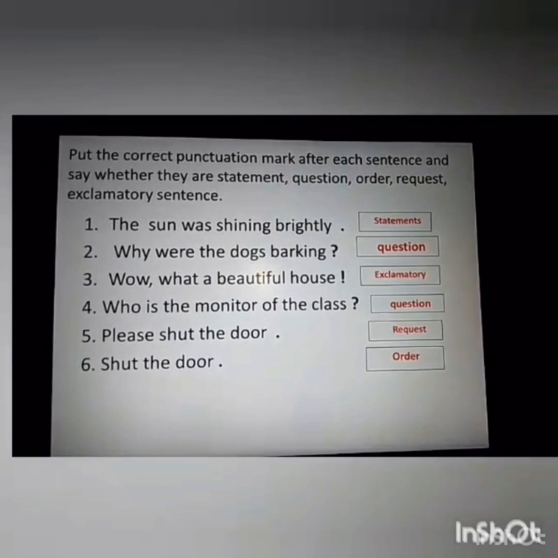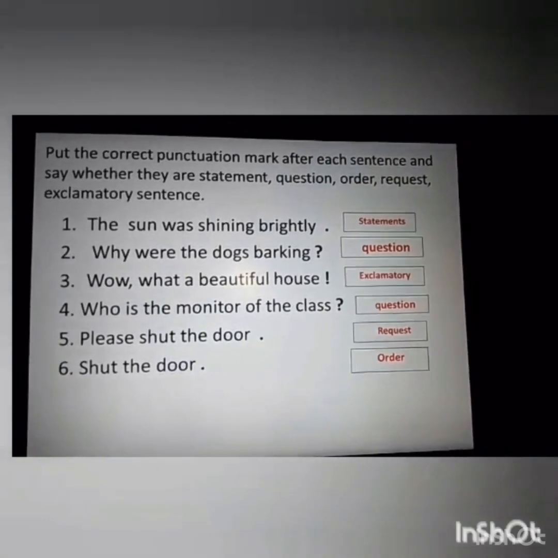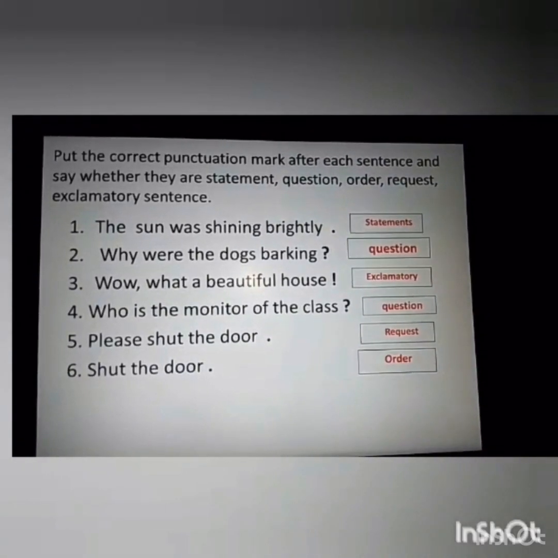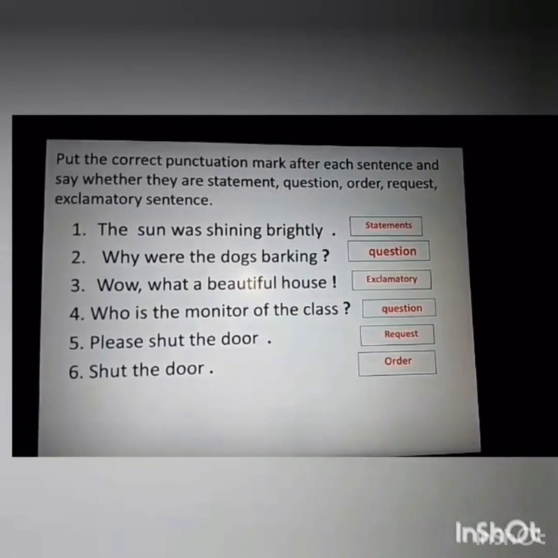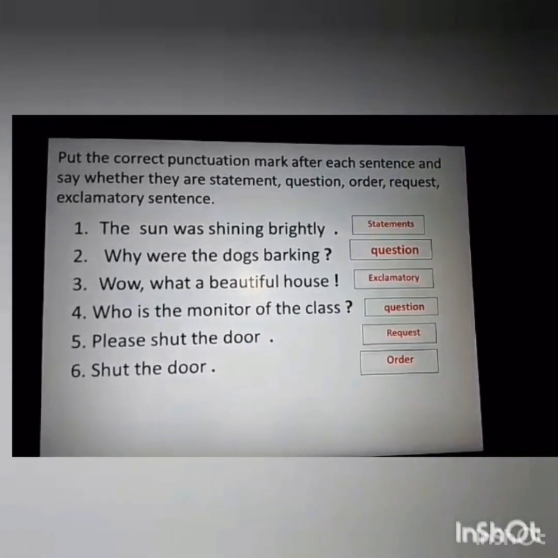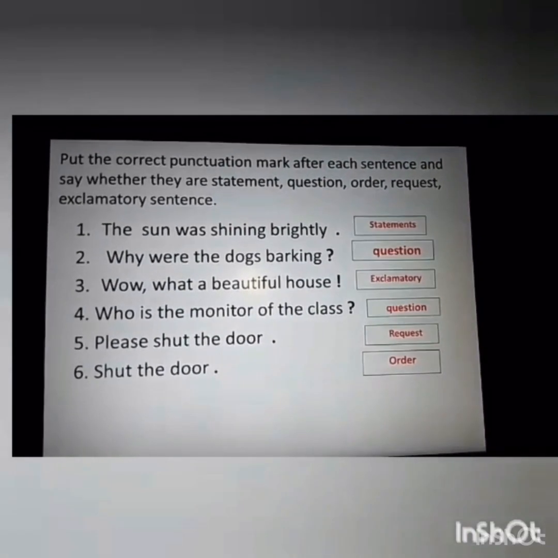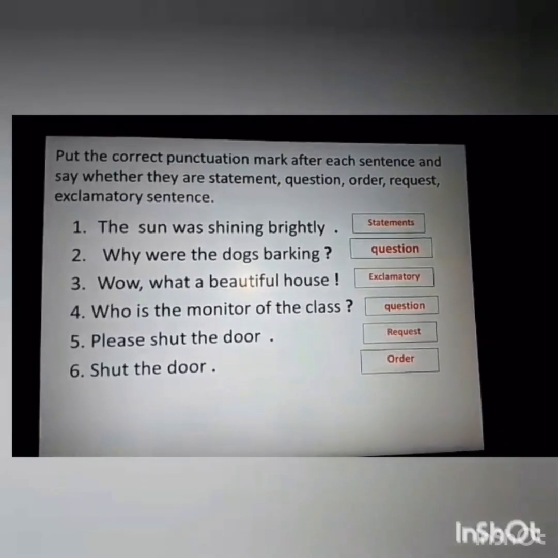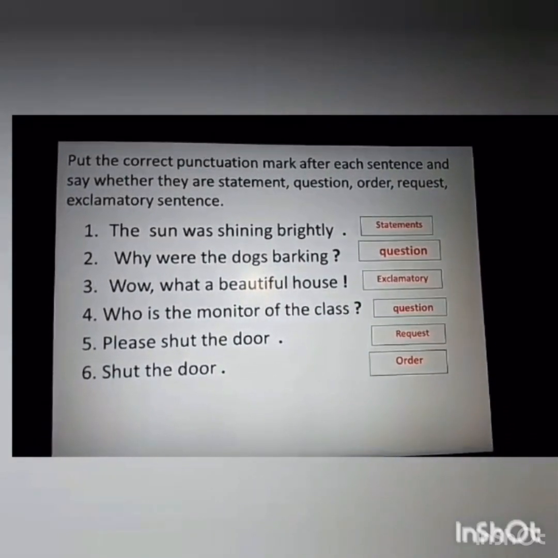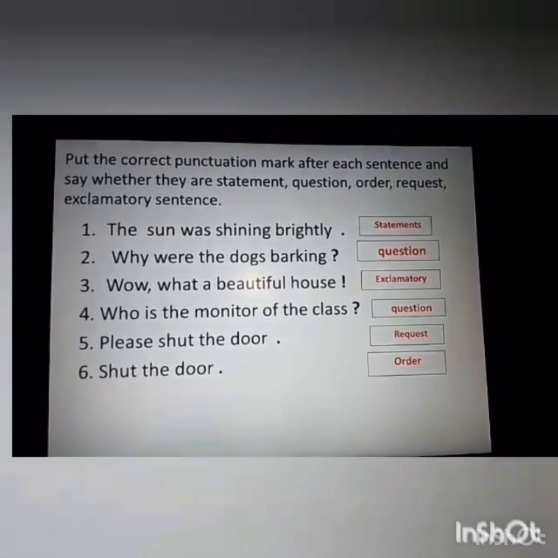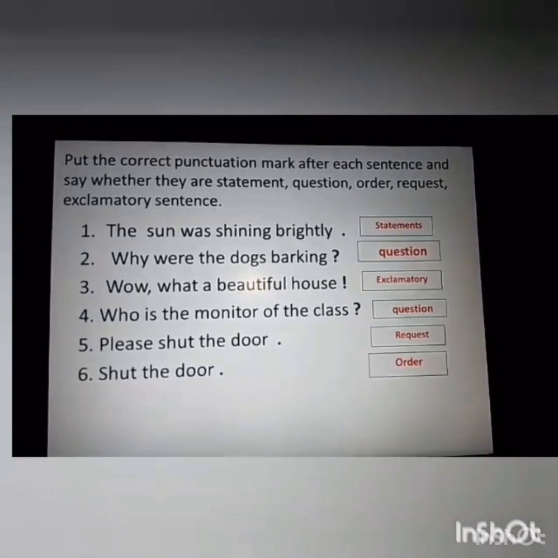In this question, you have to punctuate the correct mark after each sentence and say whether they are statement, question, order, request or exclamatory sentences. Children, you need to be very careful while identifying these sentences. Let's read the first one.